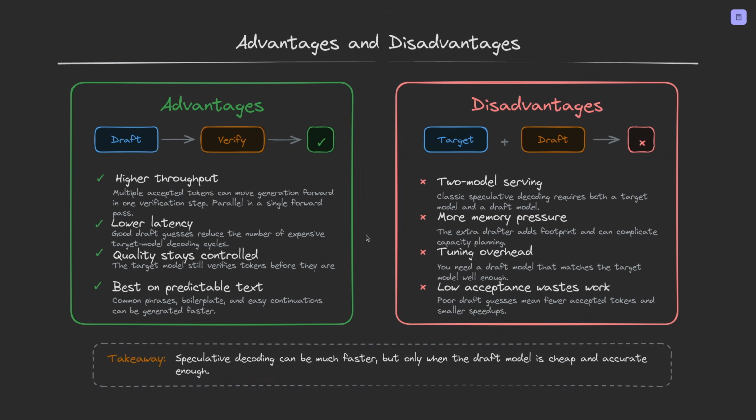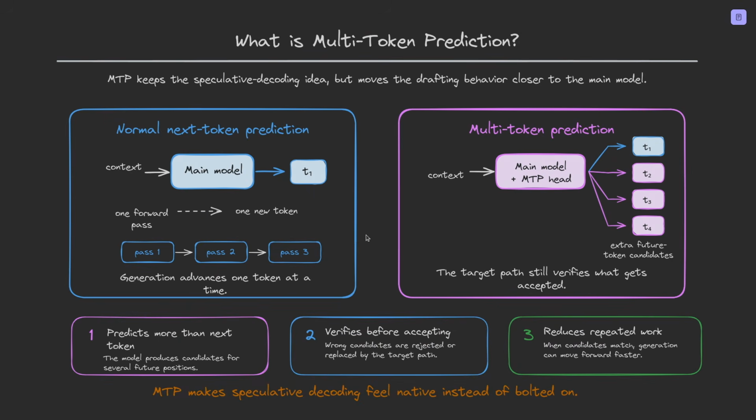Okay, so now we understand speculative decoding, but what is multi-token prediction specifically and how is it different? Standard next token prediction is what every transformer does by default, and we explained it before. So this is the reminder if you want to check. We do one forward pass, one new token, and the generation advances by one position. Then MTP is here, and what it does is keep the same speculative decoding idea, but it integrates the drafting behavior directly into the architecture rather than bolting on a completely separate model.